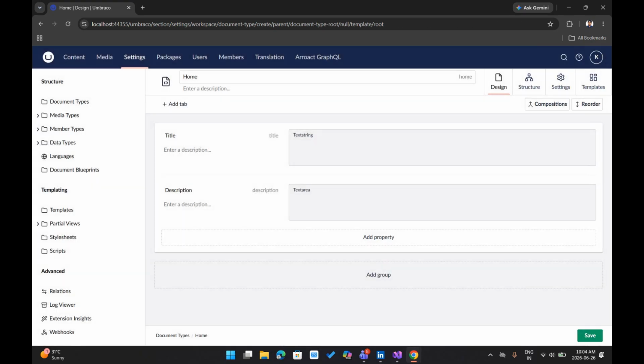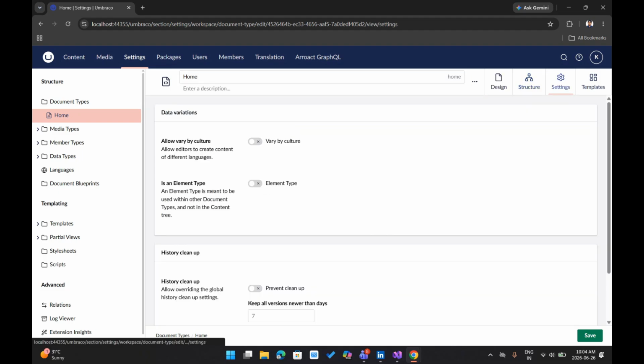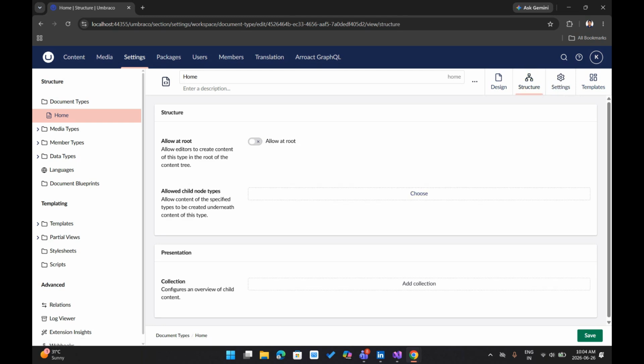So our document type is ready. Let's configure the structure so that we can add content using this document type in the root of our content. So now all looks good.